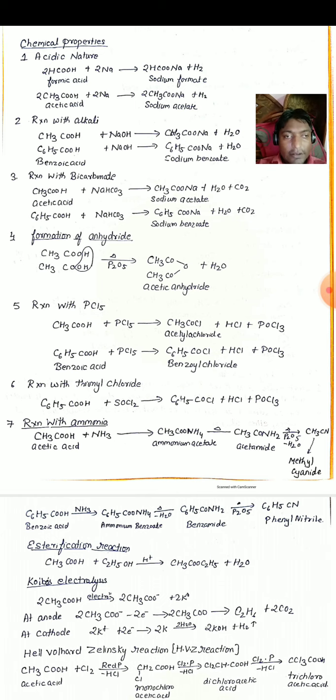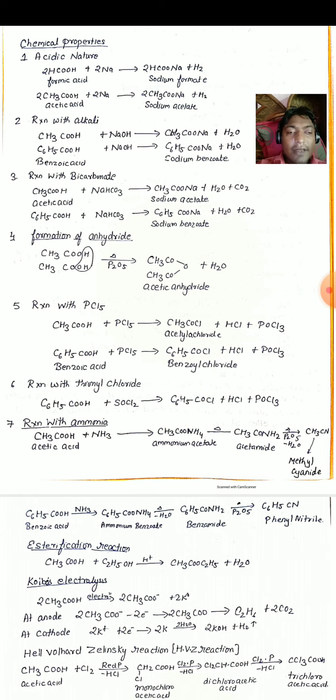plus water is released. Next example is whenever benzoic acid, that is C6H5COOH, is reacted with sodium hydroxide NaOH, it forms sodium benzoate, that is C6H5COONa, plus water is released. Next is reaction with bicarbonates. Whenever metal bicarbonates are reacted with acids, it forms its respective salt, water, and carbon dioxide gas is released.